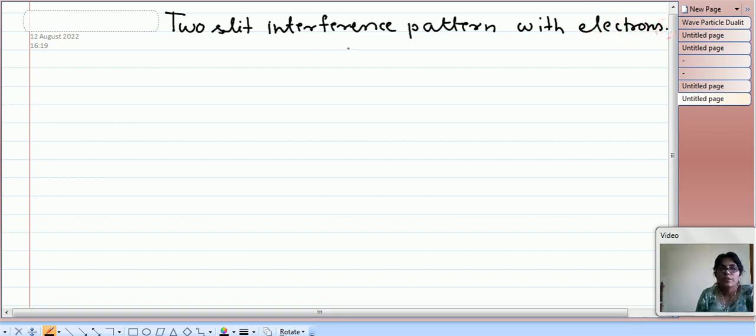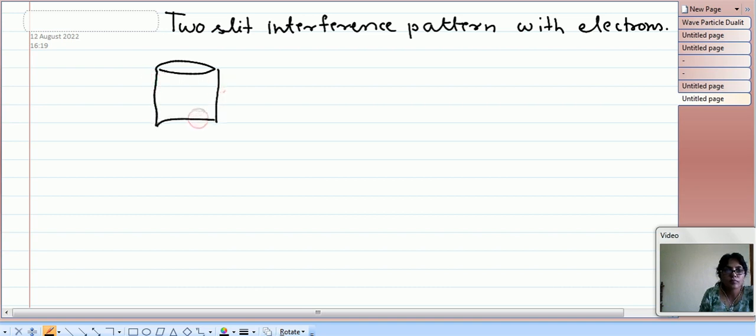Now two-slit interference pattern from light, using photons, is already a well-known phenomenon, and here we are discussing the two-slit interference pattern with electrons. So the experimental setup is like this. There is a cylindrical anode, and in between the anode there is a filament acting like the cathode.